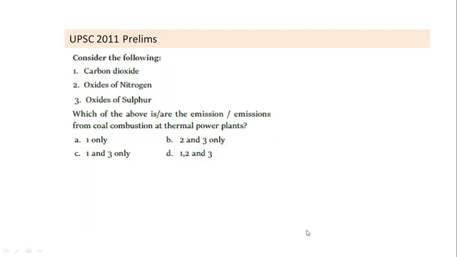Let's see the next question. Consider the following: carbon dioxide, oxides of nitrogen, oxides of sulfur. Which of the above are emissions from coal combustion? Now remember this, that coal is carbon, but it also has impurity of nitrogen and sulfur in it. So coal combustion releases carbon dioxide, oxides of nitrogen as well as oxides of sulfur. So the right answer is D.